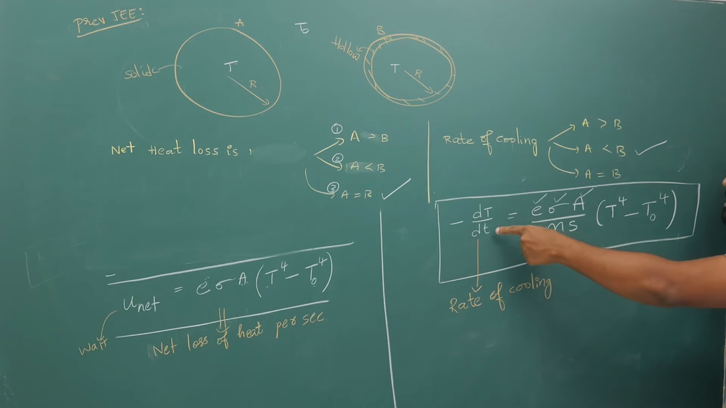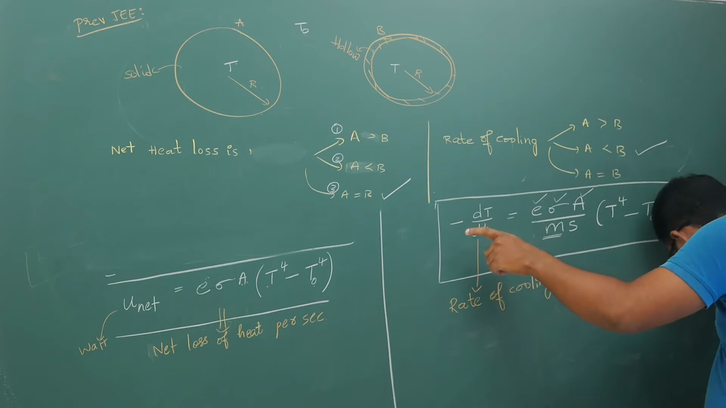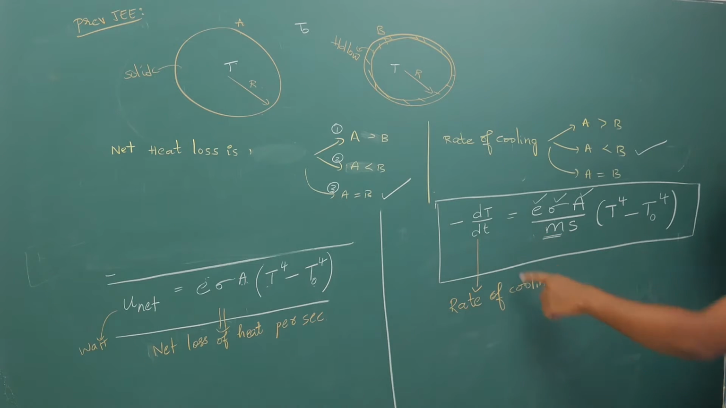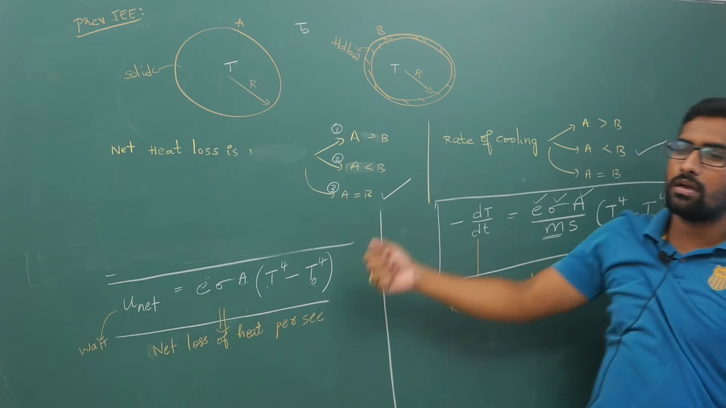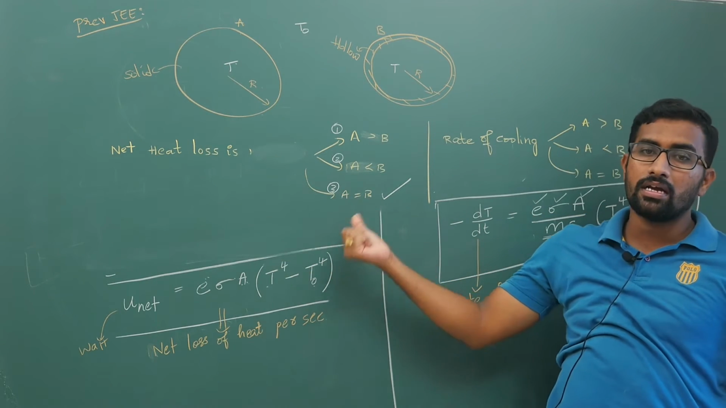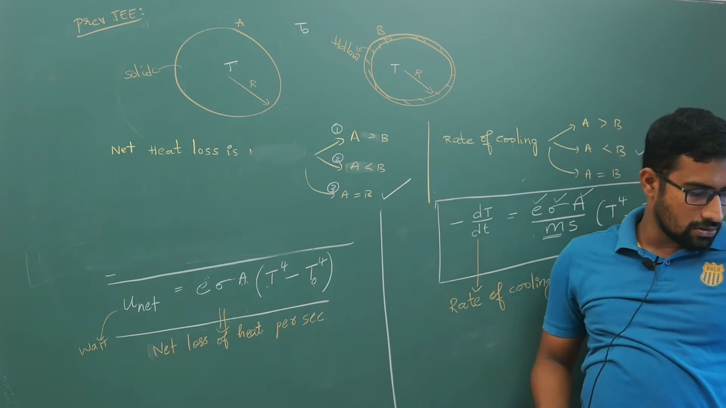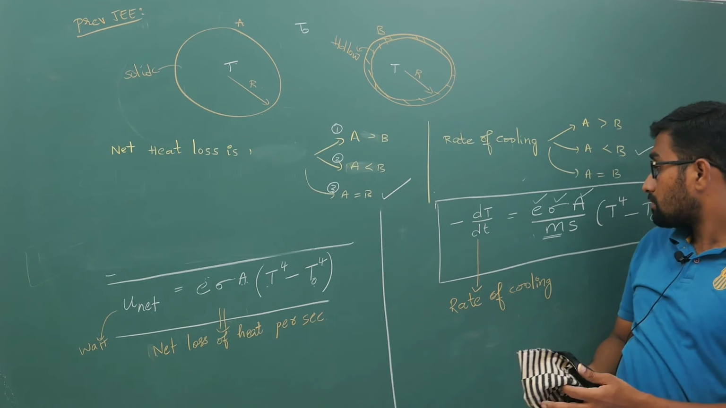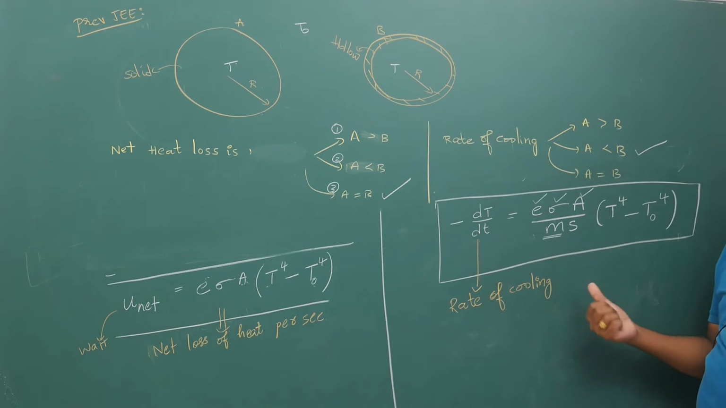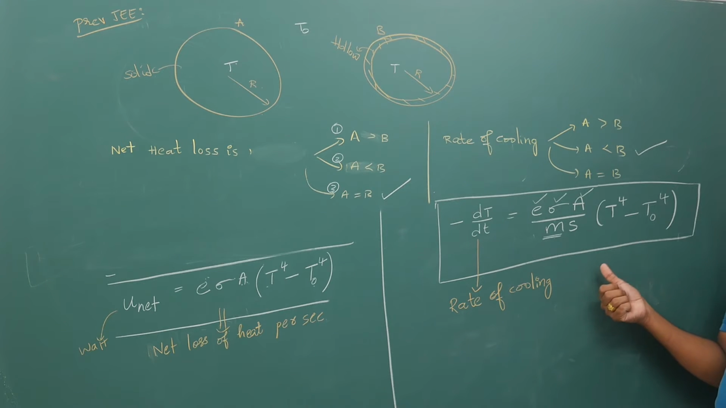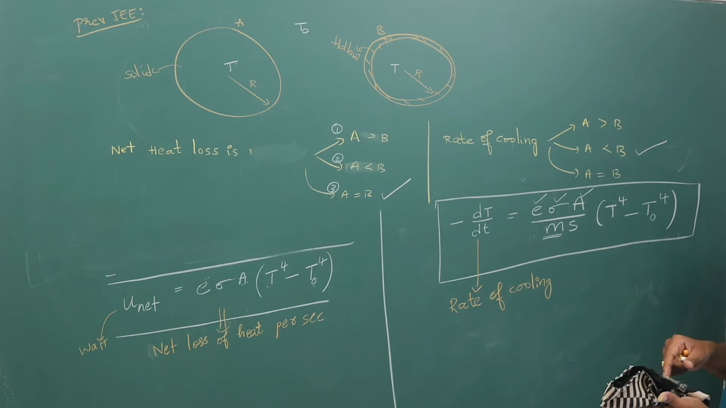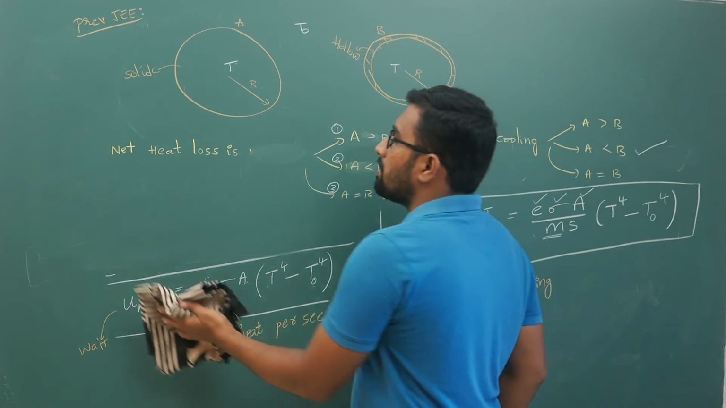Your rate of decrease of temperature is less for A and more for B, whereas your net heat loss is dependent only on the surface area, so it will be the same for both. Now this expression, your rate of cooling expression, is important. From this we will derive an important idea, that is Newton's law of cooling. So I will erase this. You can pause the video clip and copy this down.